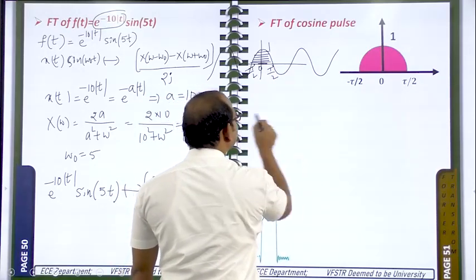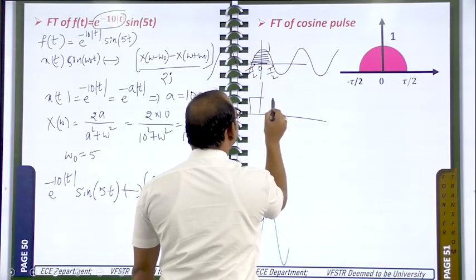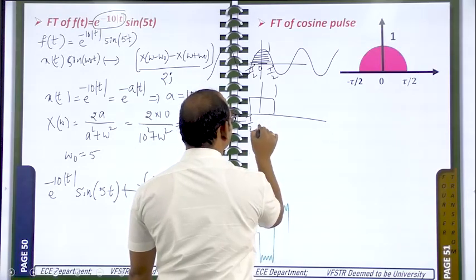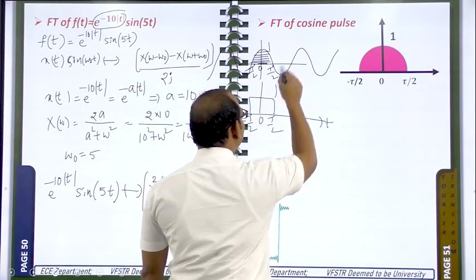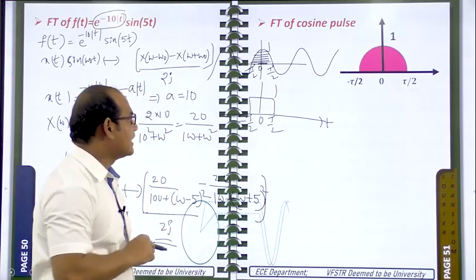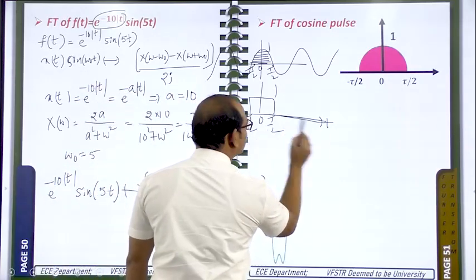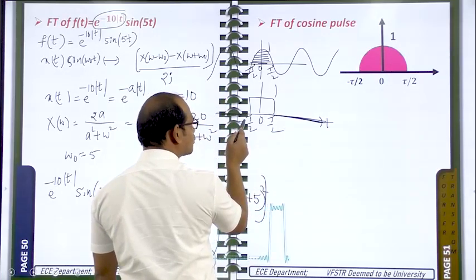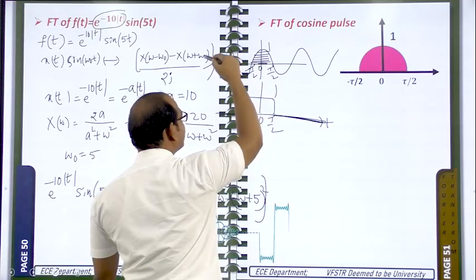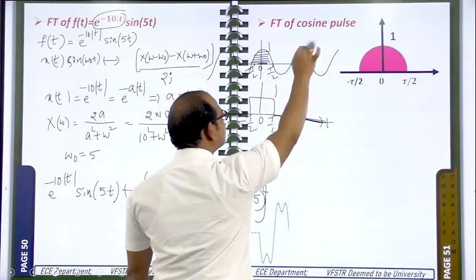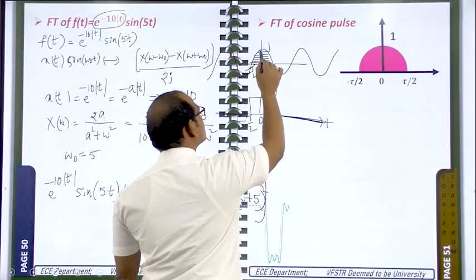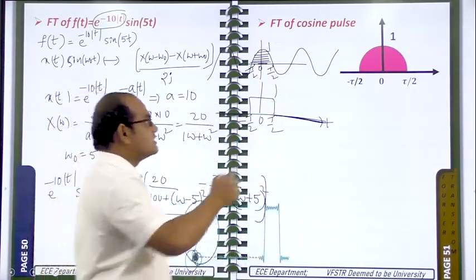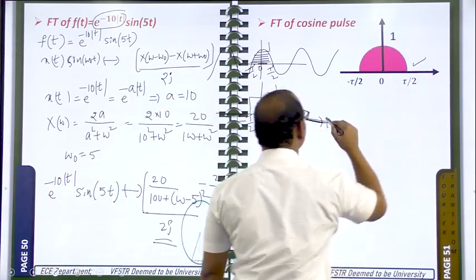Now if you multiply this signal with a rectangle pulse signal of amplitude 1, which has the duration from minus tau by 2 to plus tau by 2, then you will get that particular signal. The rectangle pulse has 0 amplitude from tau by 2 to infinity and from minus infinity to minus tau by 2. Whatever signal is available there is multiplied with 0. This part is multiplied with 1, so you will get the same part. That means the given signal can be obtained.